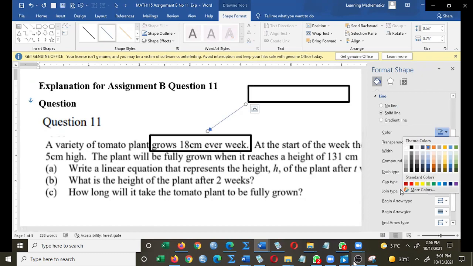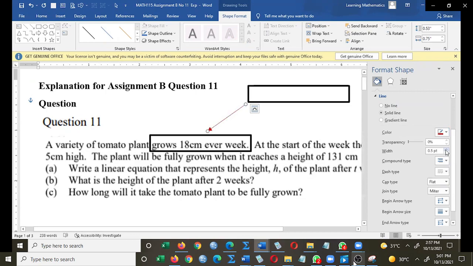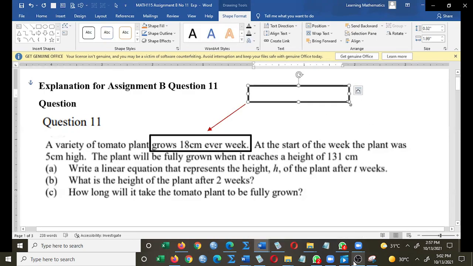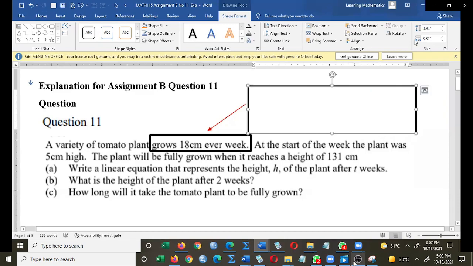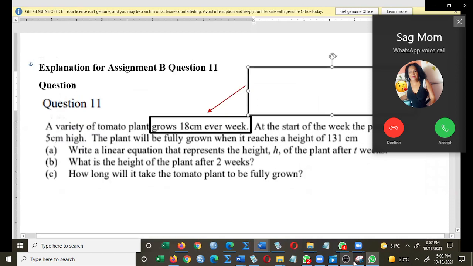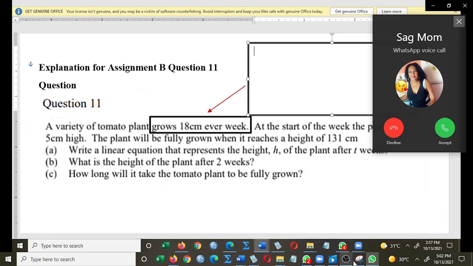So now, what can we see? Let's just increase that and make some observations, some very important observations. Observation number 1.